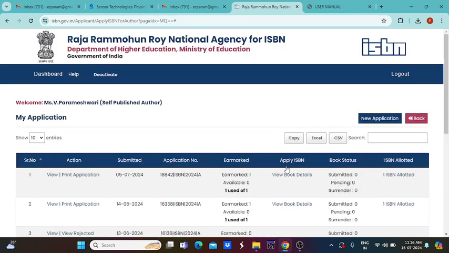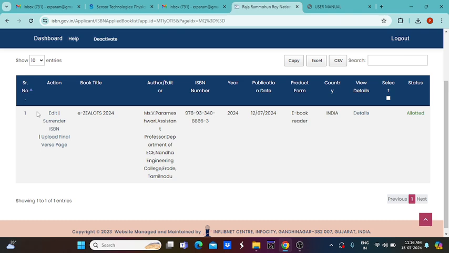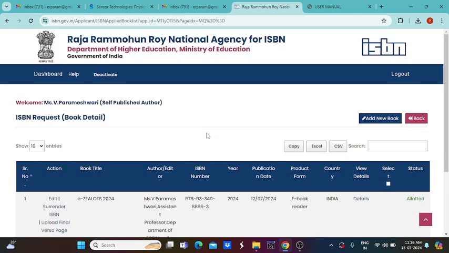So here also the allotted ISBN number is available. The ISBN allotted is there, and in this particular field we can see the book title and author name and ISBN number and year of publication and on which date we published, and it is an e-book reader, and India is our country. So all these details are available here. Likewise, you can apply for an ISBN for different new books.